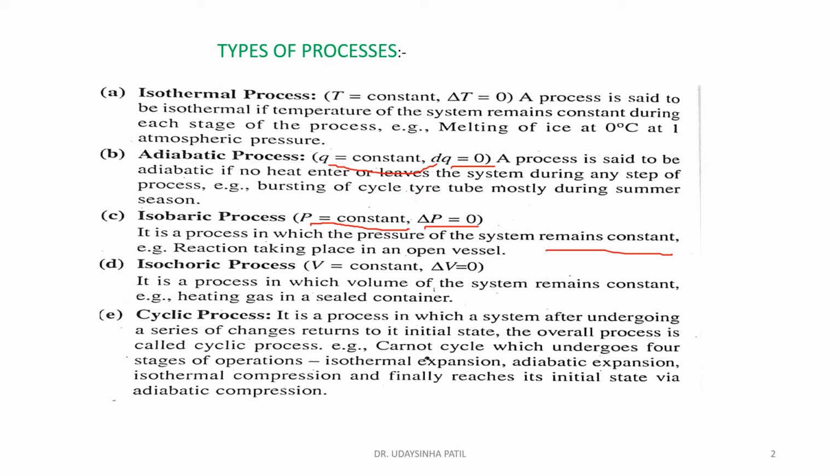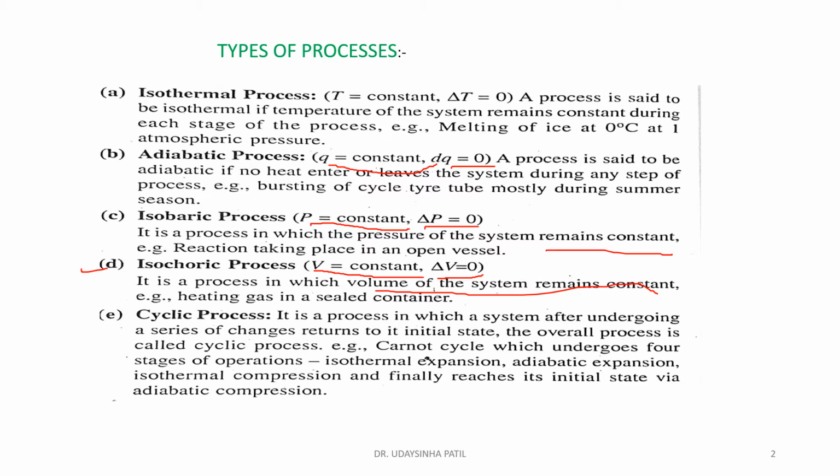Next one is the isochoric process. What do you mean by isochoric process? For the isochoric process, the volume remains constant. That is, the delta V is always equal to 0. The process in which the volume of the system remains constant. Heating a gas in a sealed container is the best example of an isochoric process.